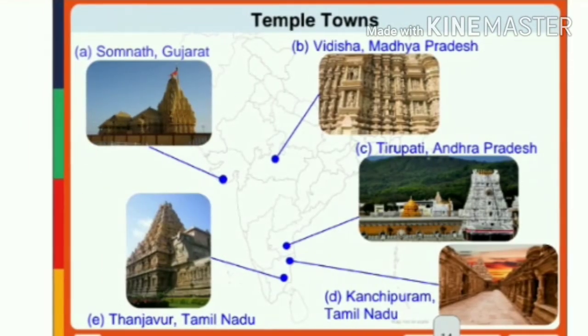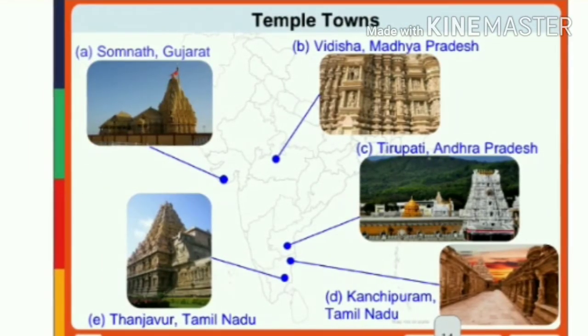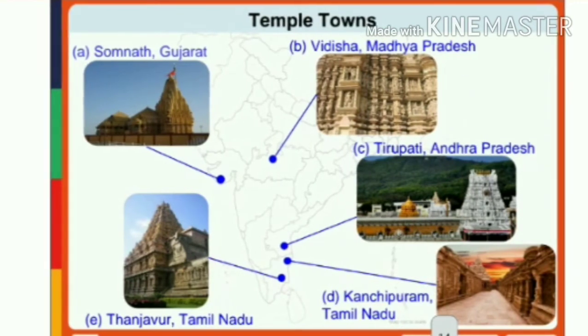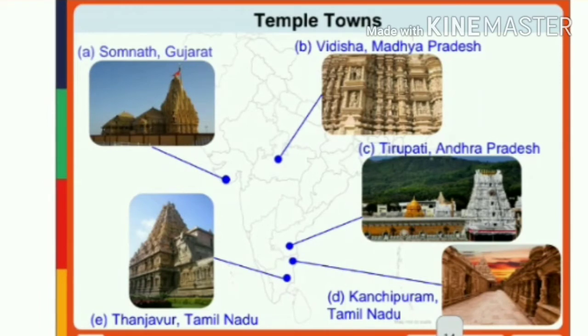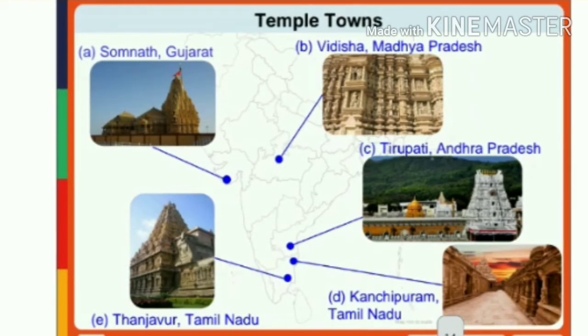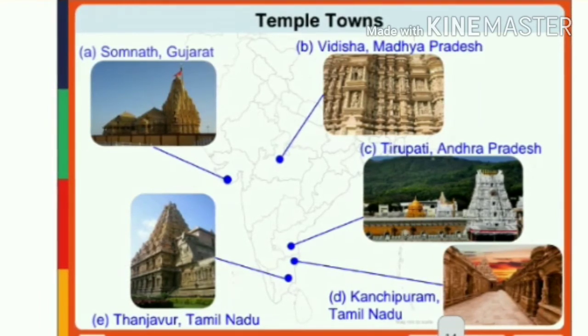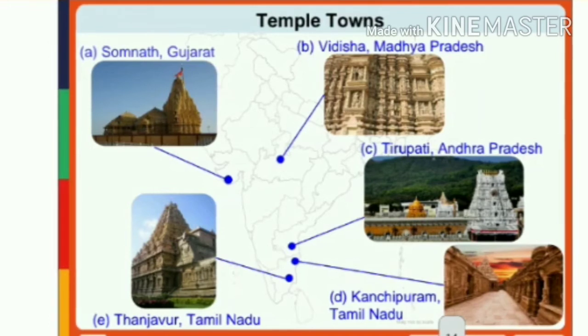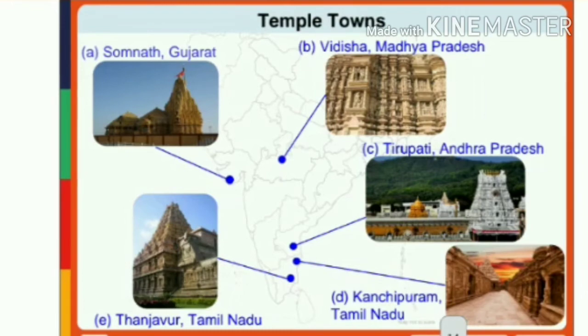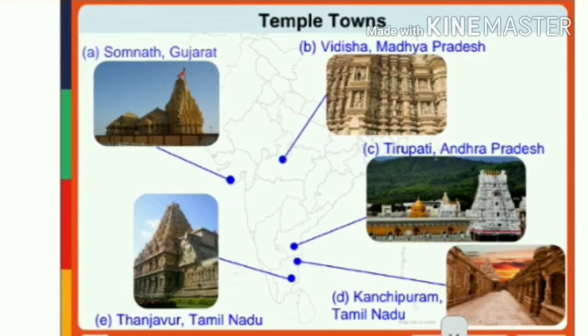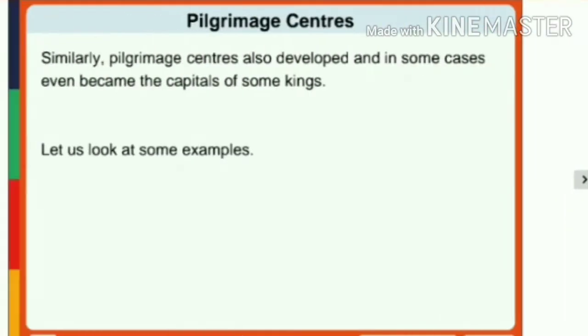Here in Gujarat we can find the Somnath temple. In Madhya Pradesh there is Vidisha, and in Tamil Nadu there is Thanjavur. In Andhra Pradesh it is Tirupati, and Kanchipuram in Tamil Nadu. These are some of the temple towns of the medieval period.